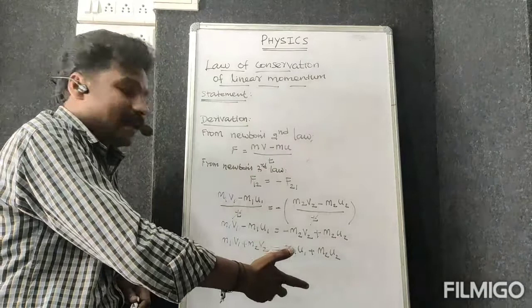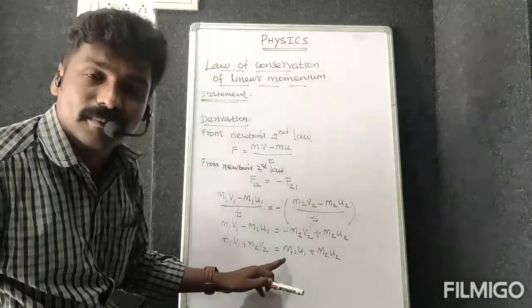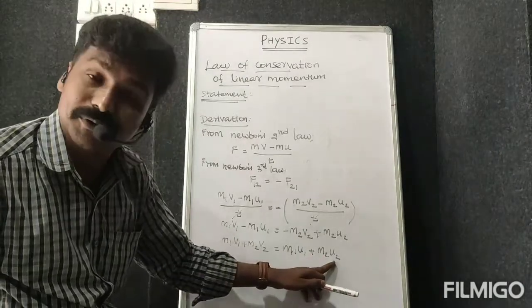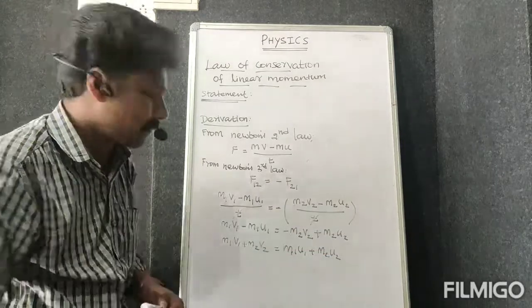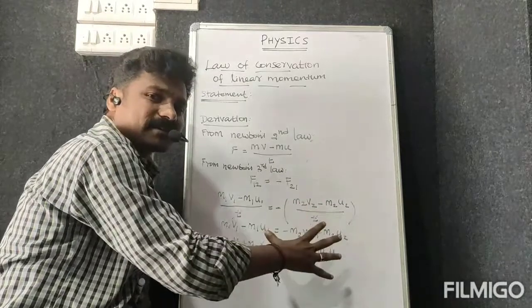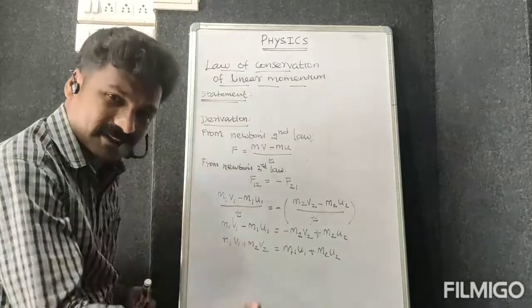Like that, m1 u1 is the momentum of the first object before the collision, and m2 u2 is the momentum of the second object before the collision. Everything on the upper equation's right side is the total momentum before the collision, and everything on the left side is the total momentum after the collision.